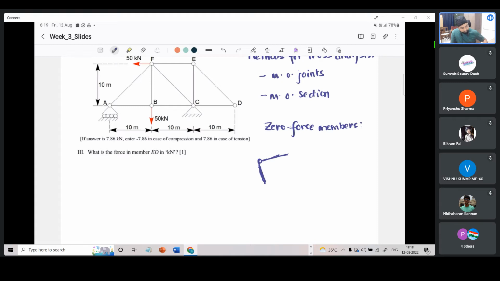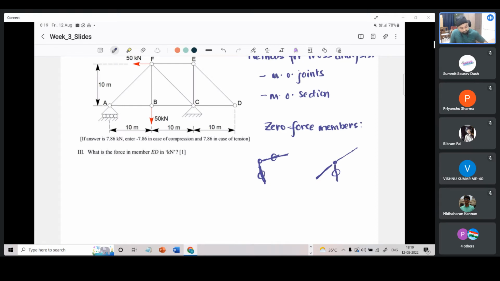And in case a joint has three members, if it so happens that out of those three members, any two members are parallel to each other, then the third member will carry zero force. So these are the two ways to find out which are the zero force members.